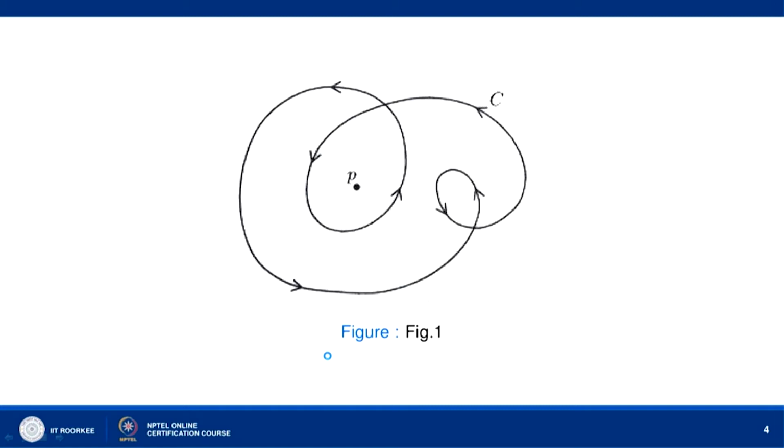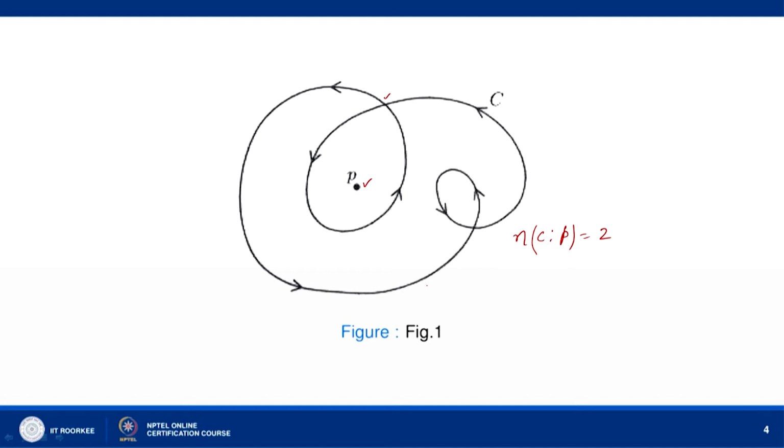Now, you can see here this is our point P, and we are moving like this. Suppose we start from here. We are moving anti-clockwise about the point P twice. So, if this is your curve gamma, here we are taking it as curve C, then n C P is equal to 2.